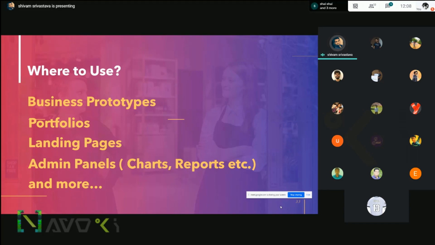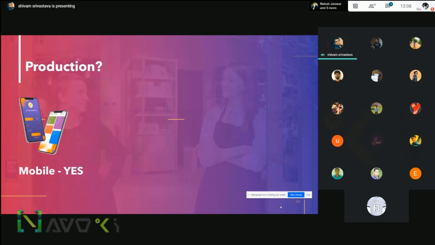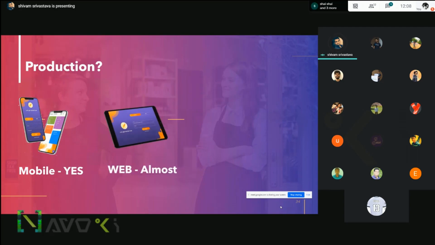With native features, there are some restrictions. There are fewer restrictions with the web, because the web has more advanced features you can implement, but for the desktop there are some restrictions with native things. So production: yes, for mobile you can use it. For the web part, you almost can, because with Flutter web and Dart web you can implement many features, but you still have to look out for specific code, third-party libraries, and browser compatibility, which is also an issue.